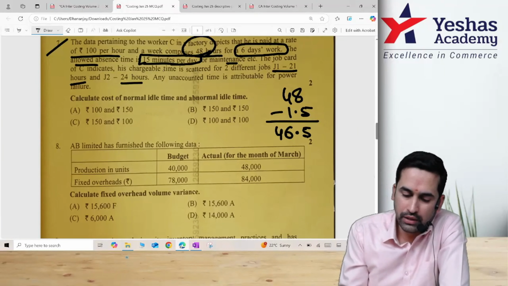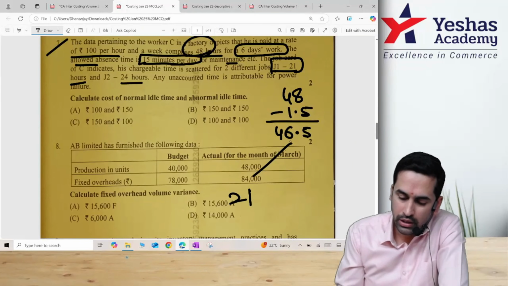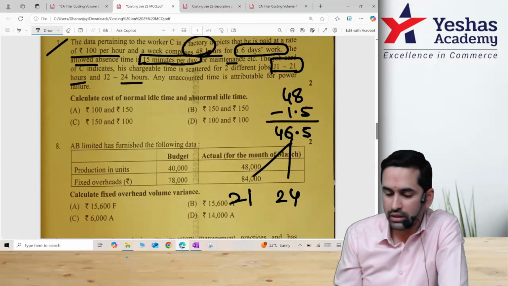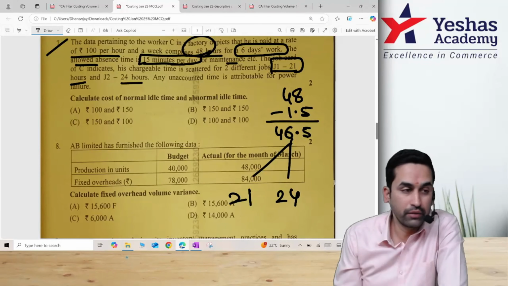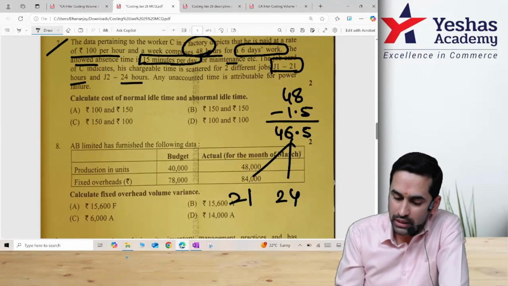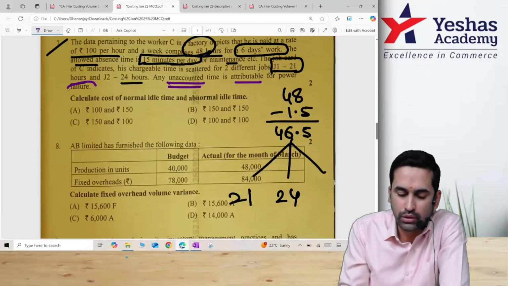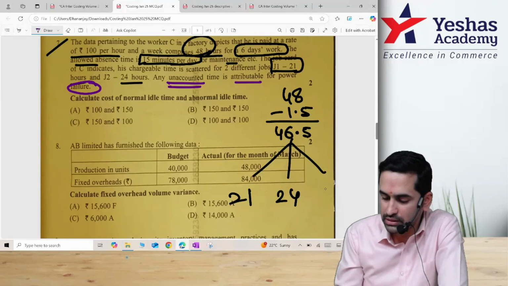46.5. But if you see, he has spent 21 hours in one job, 24 in another. If you add 21 and 24, you are getting what? 45. That means the balance. See the wordings they have used on screen: any unaccounted time is attributable to power failure. That means this shortage, is it 1.5? This 1.5 should be taken as what?